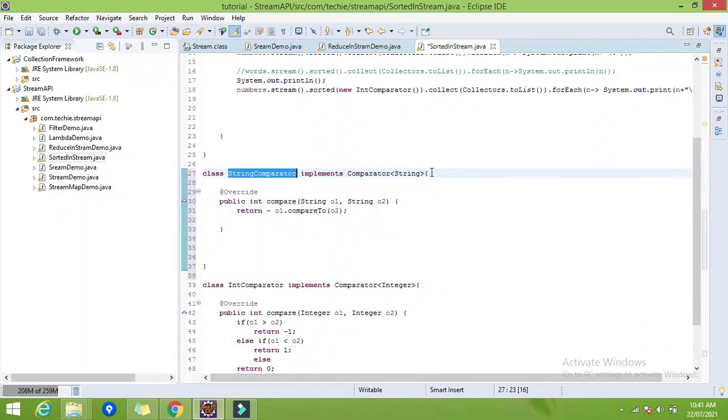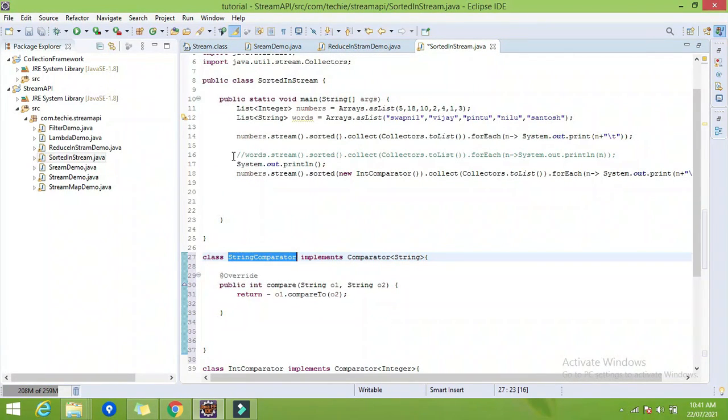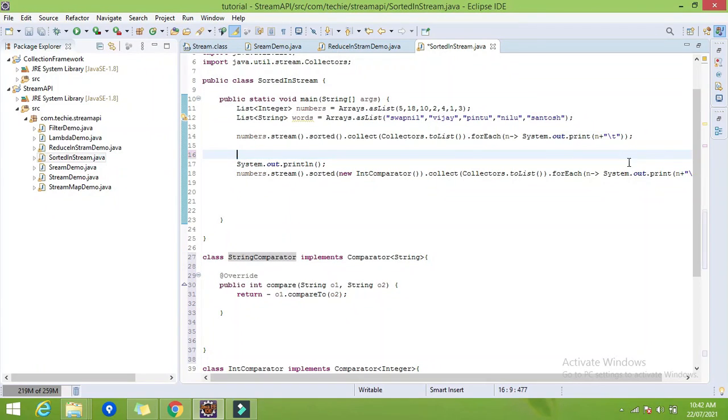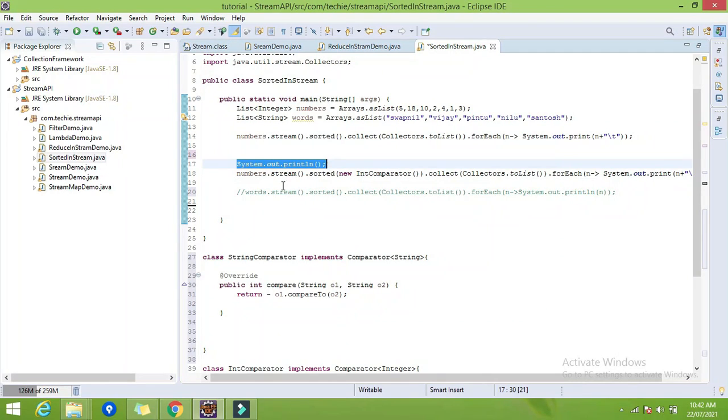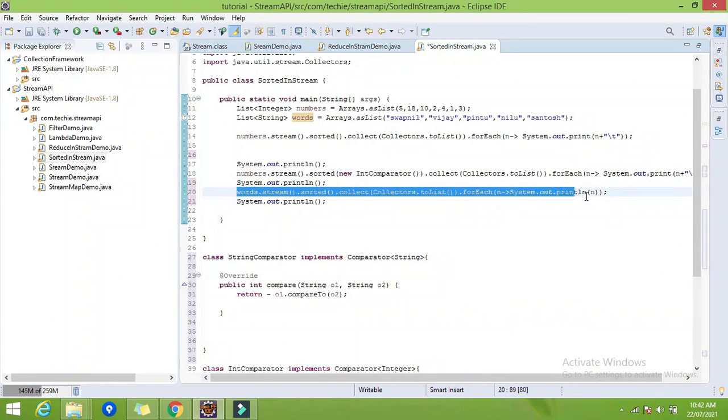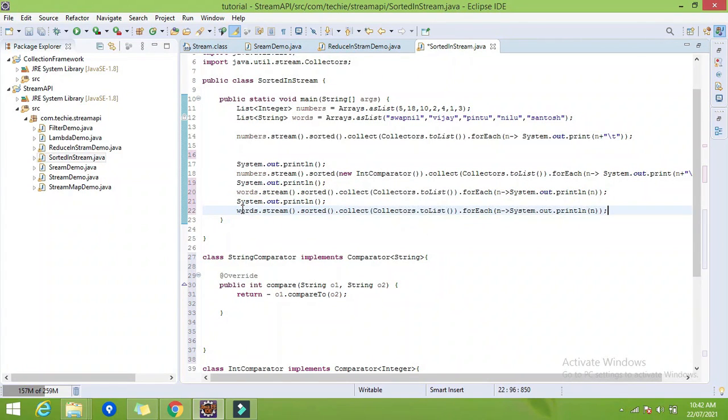Now what I will do, I will first copy this here. So the first one will sort in ascending order, and now I want it in descending order. So I will create a new instance, new of string comparator.